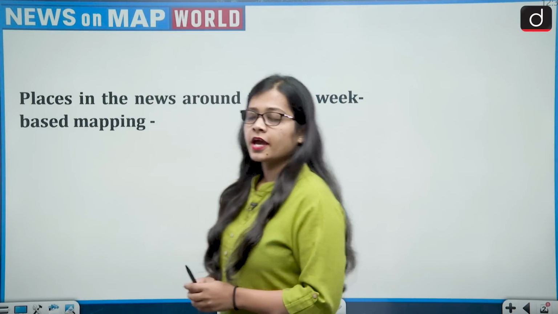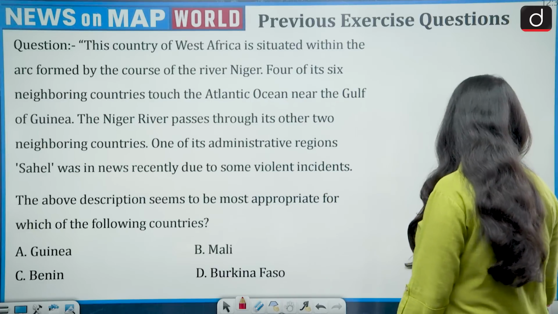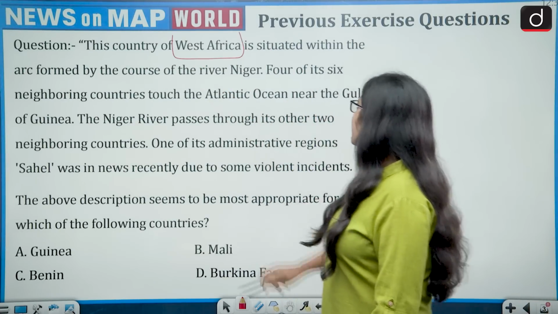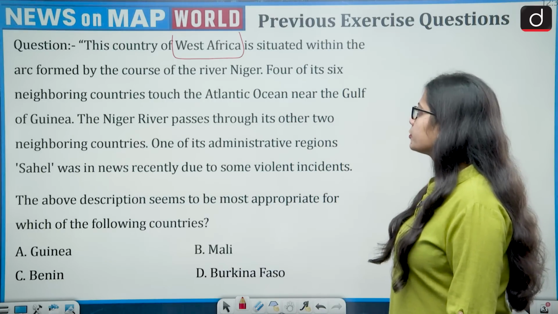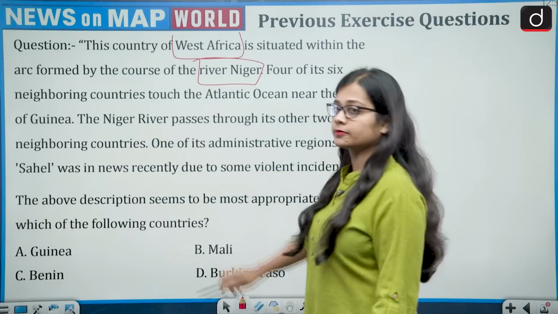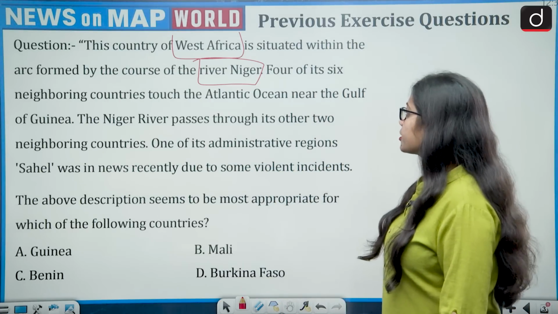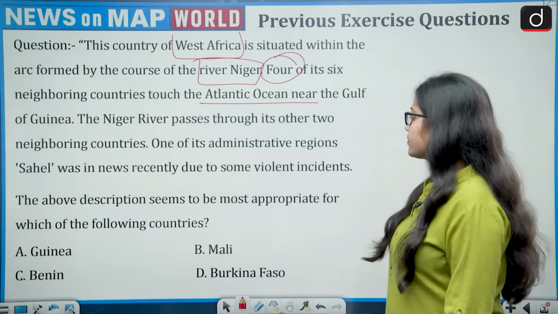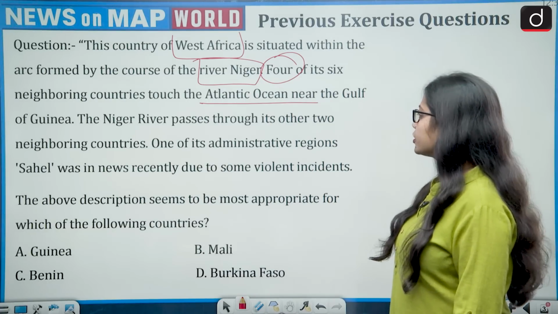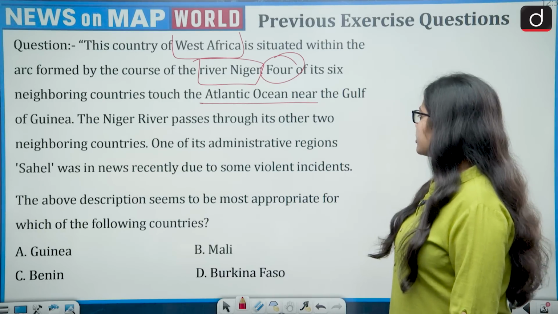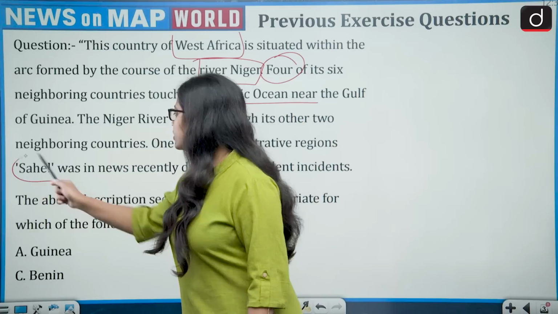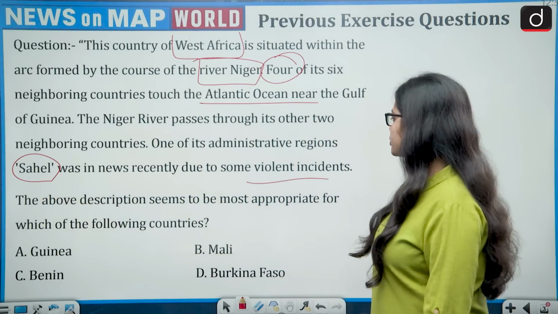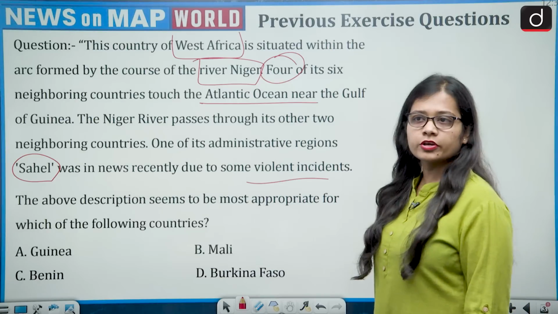So let's begin, and first of all we will be covering the previous practice question, and the question says that this country of West Africa is situated within the arc formed by the course of river Niger. 4 of its 6 neighboring countries touch the Atlantic Ocean near the Gulf of Guinea. The Niger River passes through its other 2 neighboring countries. One of its administrative regions, Sahel, was in news recently due to some violent incidents. The above given description seems to be most appropriate for which of the following countries?